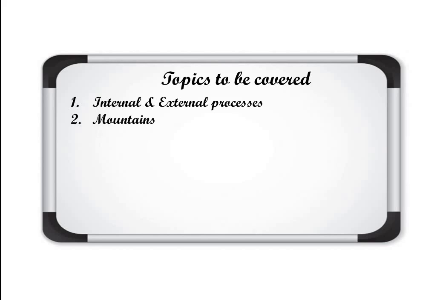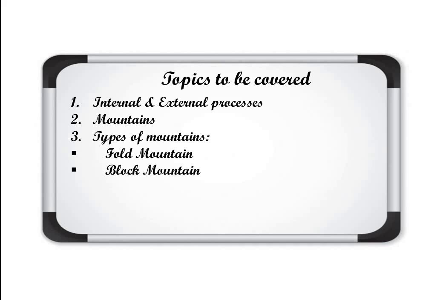Number 2, mountains. In this particular chapter, we are going to take the 3 major landforms, and mountains is one of the landforms that we are going to take. And types of mountains: number 1, fold mountain, number 2, block mountain, number 3, volcanic mountain.